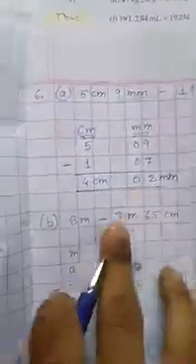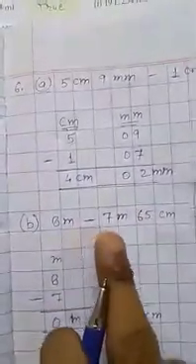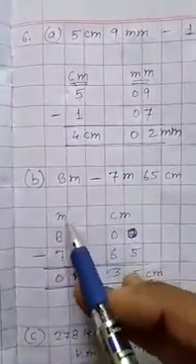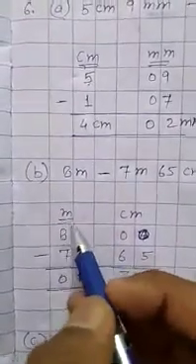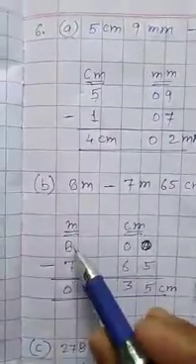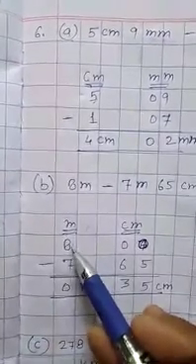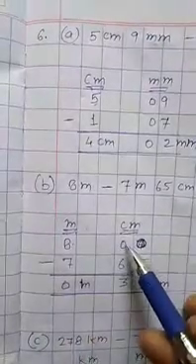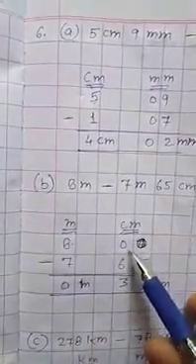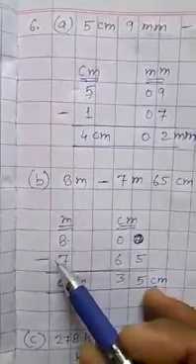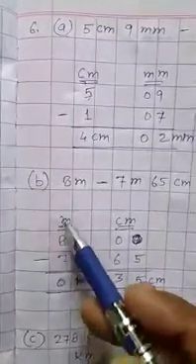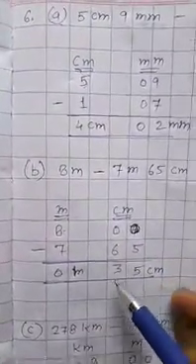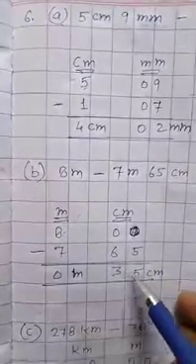That will be the answer. Now question number B: 8 meter minus 7 meter 65 centimeter. So we will separate meter and centimeter. 8 meter: we will write 8 under meter, and centimeter is not given, so we will put 0 under the centimeter, and subtract 7: we will write 7 under meter and 65 under the centimeter. Now we will subtract. When we subtract, it will be 35 centimeter only.